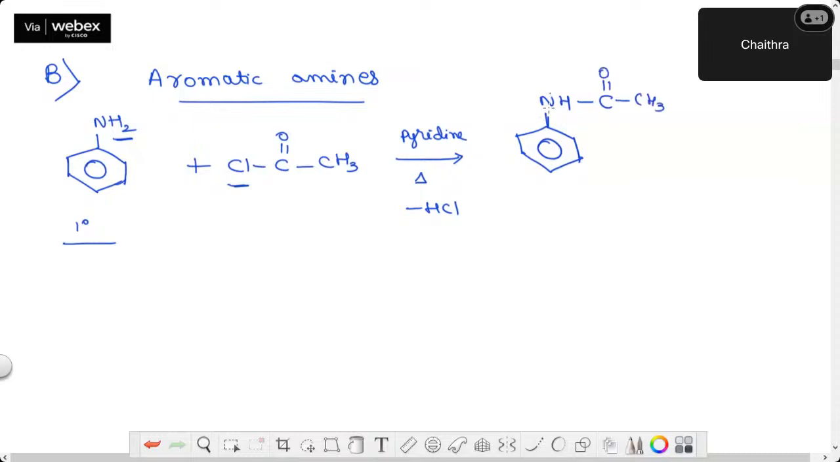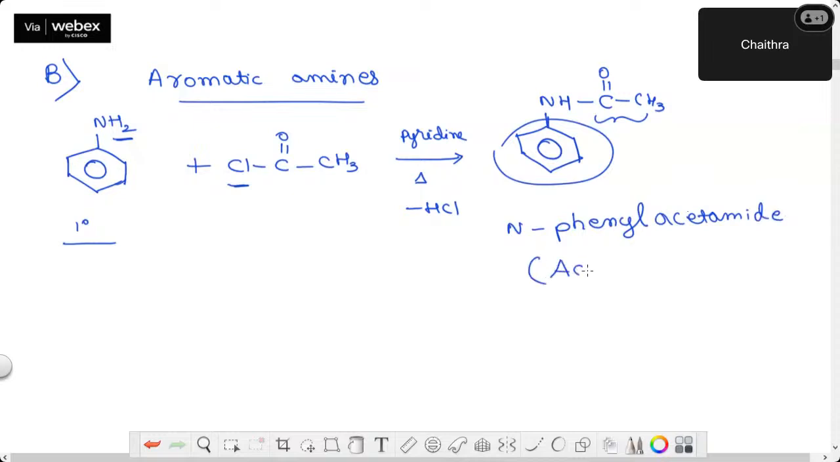This is called N. Outside, an important functional group is there. Therefore, this acts as the substituent. Therefore, I'll call this N-phenyl. What is this group? Acetamide. It has one more very important common name. It is called acetanilide. Acetanilide. Okay.